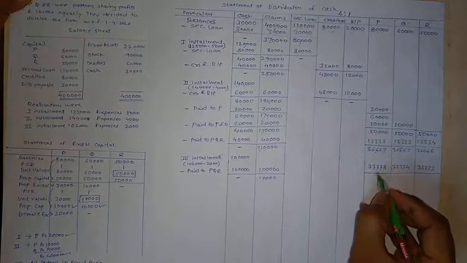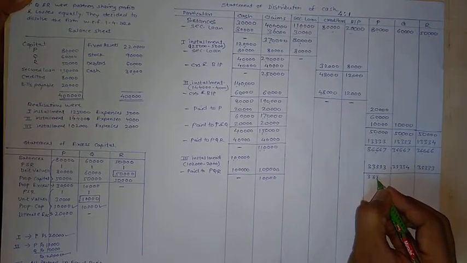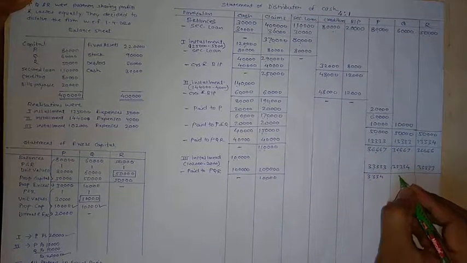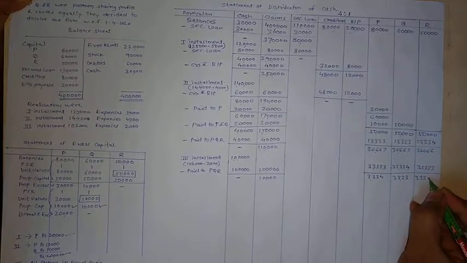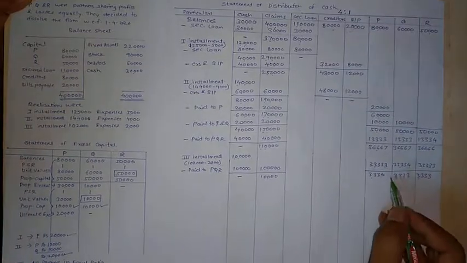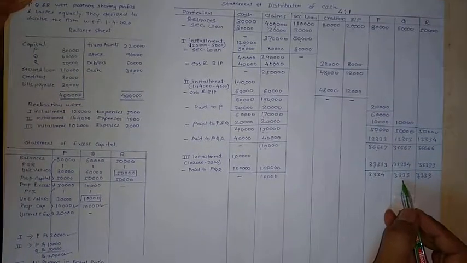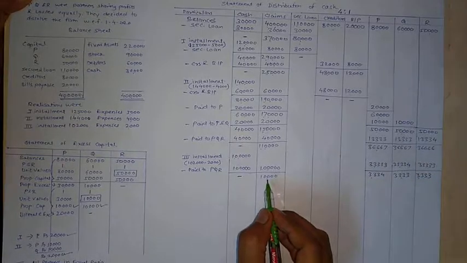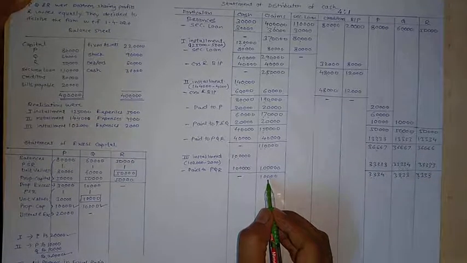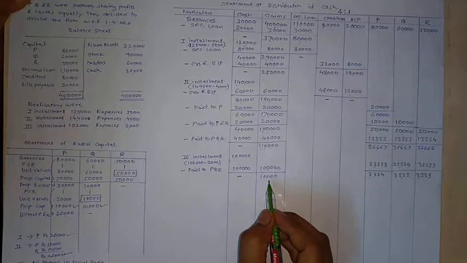Amount payable to P is 3,334, and for Q and R it's 3,333. It is 10,000 unpaid towards partners capital.